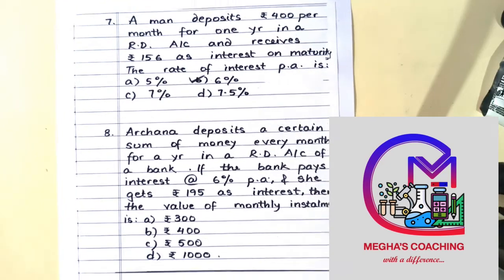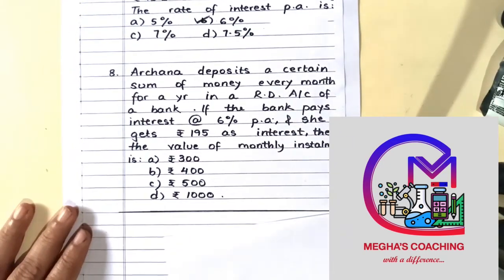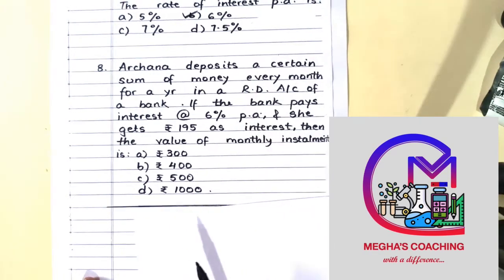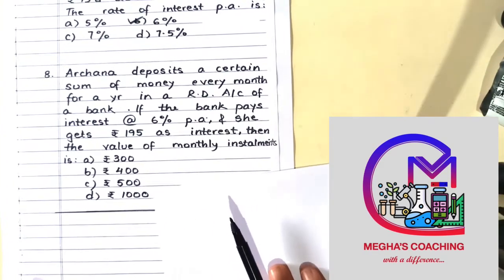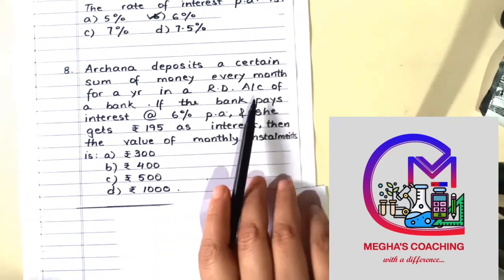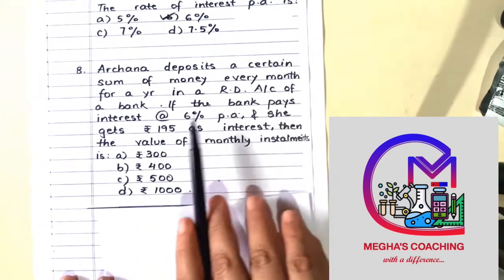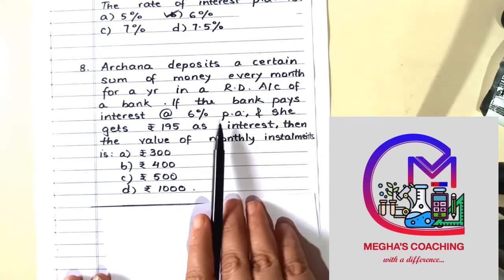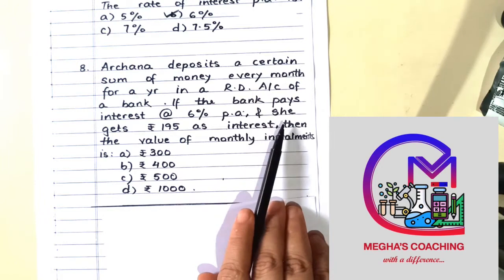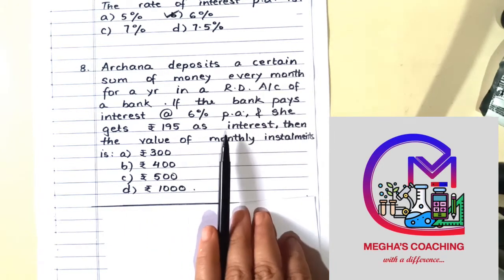Okay, next question. That was a good question. Archana deposits a certain sum of money every month for a year in an RD account of a bank. If the bank pays interest at 6% per annum and she gets rupees 195 as interest.